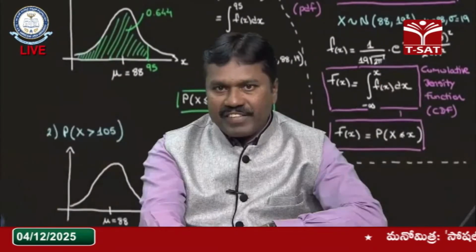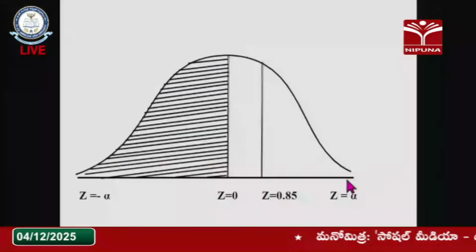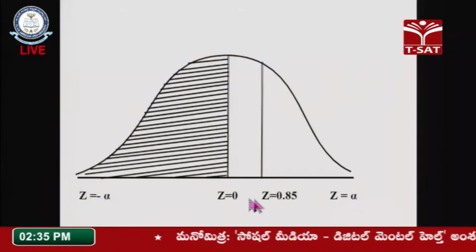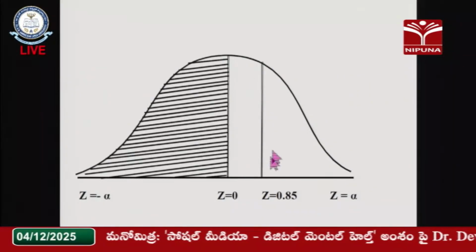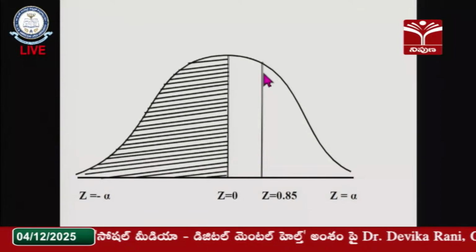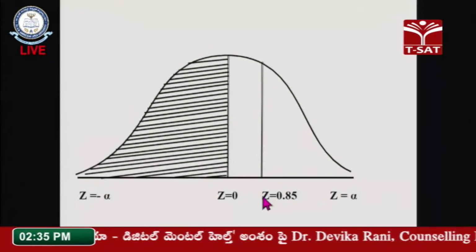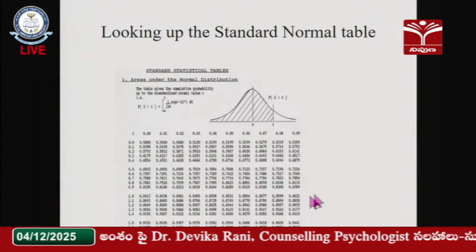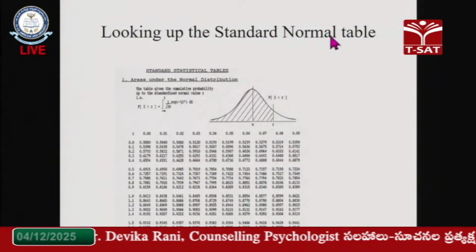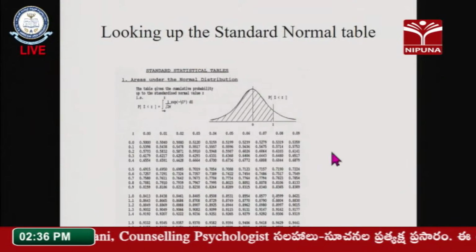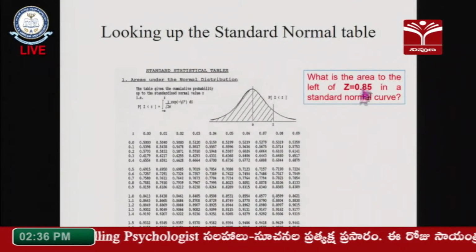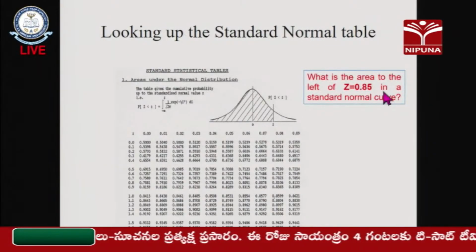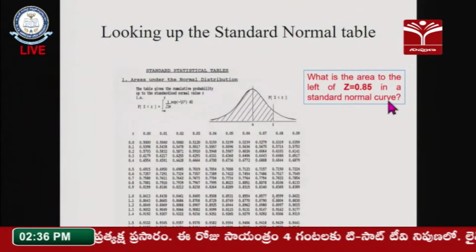So now it looks like which curve here? Bell shaped curve. Z takes values from where to where? Minus infinity to plus infinity. Z is equal to 0. My Z value is falling on this side. Here, this is my Z value. My Z value is equal to how much? 0.85. Now you see, looking up the standard normal table. These are the tables. Now just check it. What is the area to the left of Z equal to 0.85 in the standard normal variate? That is the question.